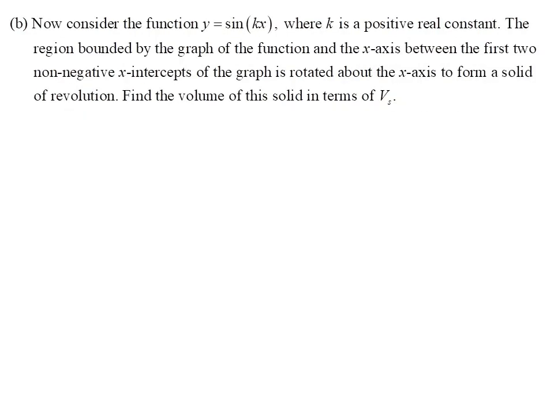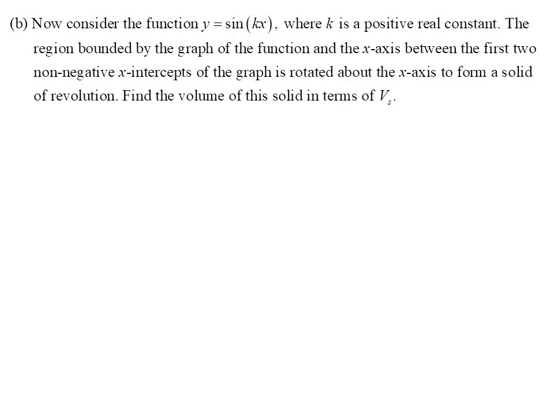In part B, the function is changed to y equals sine of kx, where k is a parameter, which is a positive real constant. The region bounded by the graph of the function and the x-axis between the first two non-negative x-intercepts of the graph is rotated about the x-axis to form a solid of revolution. The question here is to find the volume of this solid in terms of Vs.